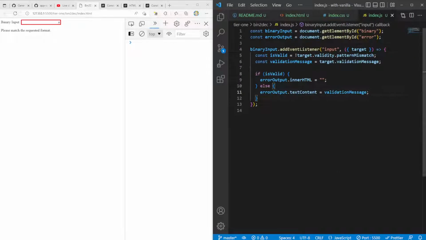And then anytime that fails, we can get this is valid constant here that we match against the pattern mismatch, which is one of the many different constraints we can match against. If it's valid, we just clear the inner HTML here. Else, we can just use the validation message that the API actually generates for us. So it's very neat. I really enjoy this.